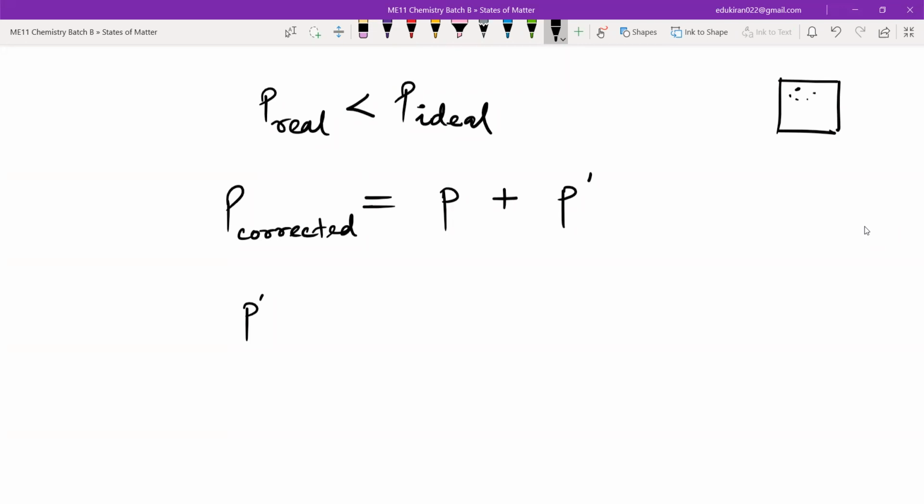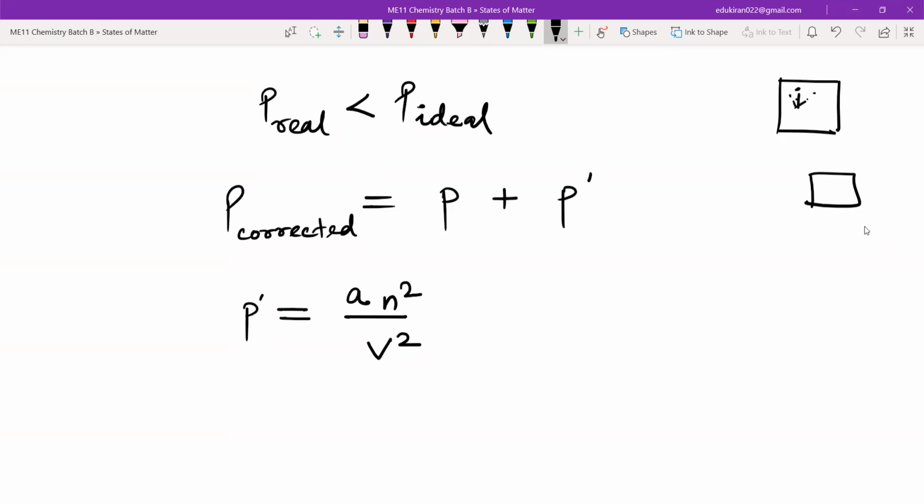The gas molecules will be very near and the attraction will be very high. So if the volume is small, this P dash, the correction part, will be high. That means it is inversely proportional, and that is why it is upon V square. If the number of moles is high, there will be many molecules attracting and pulling away the molecule, and hence this correction part will be high. That is why this is n square.